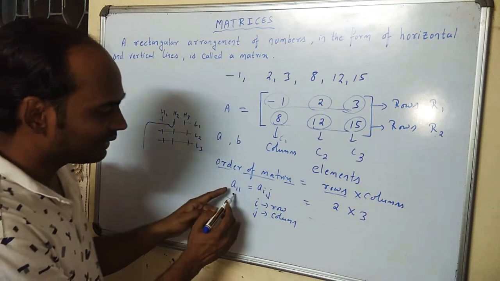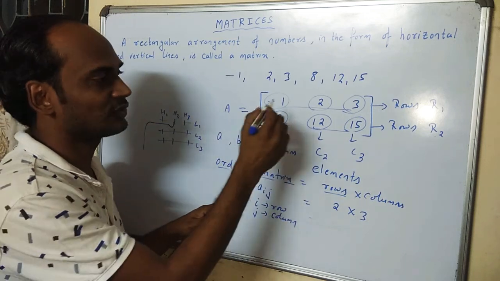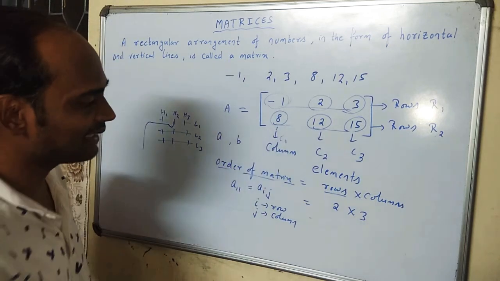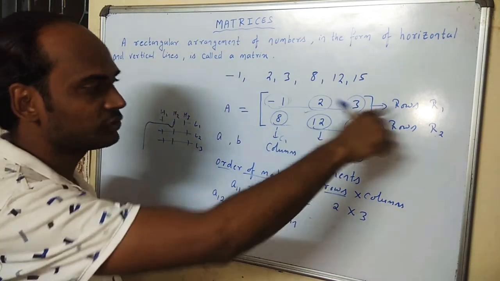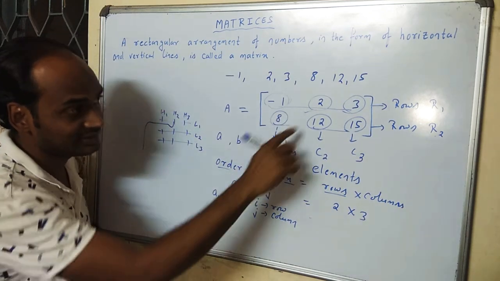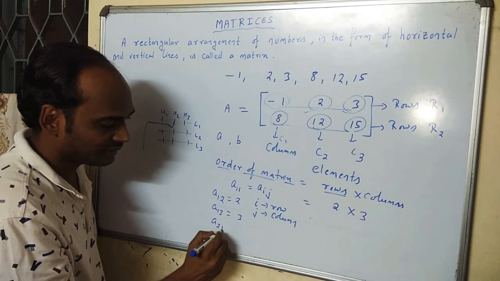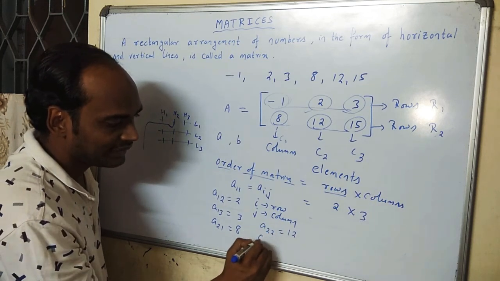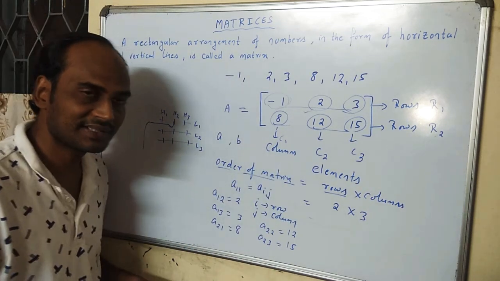So if I write a11, you know that the 1 means it is present in the first row and the other 1 means it is present in the first column. Where both intersect, first row and first column, that is the position of the element. Now the next one we can write as a12. a12 means it is present in the first row and the second column. In this example it is 2. a13 is 3. If I write a21, that means second row, first column element, that is 8. a22 is 12, and a23 is 15. In this way we can denote the matrix and the elements of the matrix.